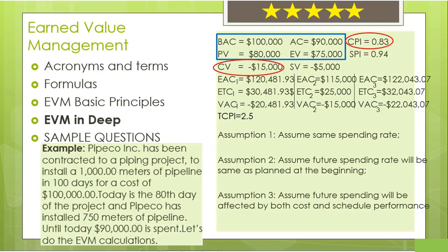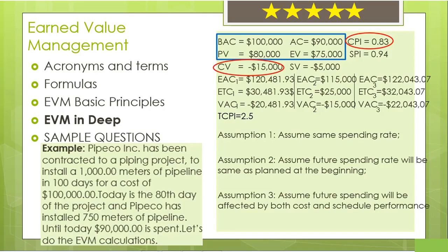Although earned value tells us our installed pipeline should cost us $75,000, we have spent $90,000 for it. Therefore, it seems like we are spending too much for each meter of pipeline, which is bad. We can conclude this by just saying CPI value or CV value.